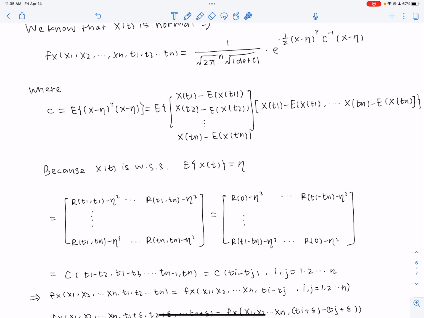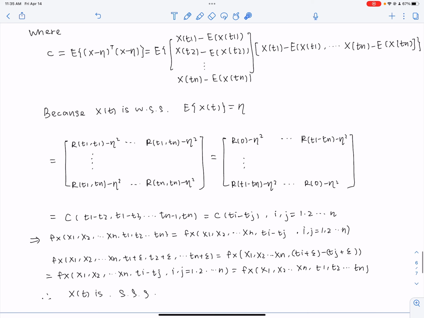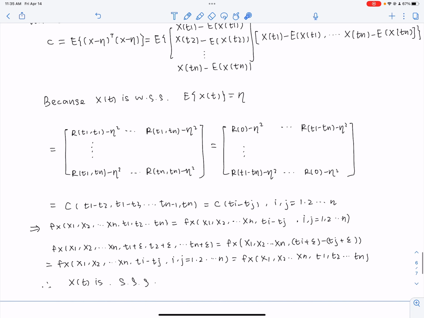So we'll substitute all the E of X(t1), or X(t) in general, replace them with this eta. And then we can see basically this matrix is what I just said, C of the difference between the two timestamps, right?